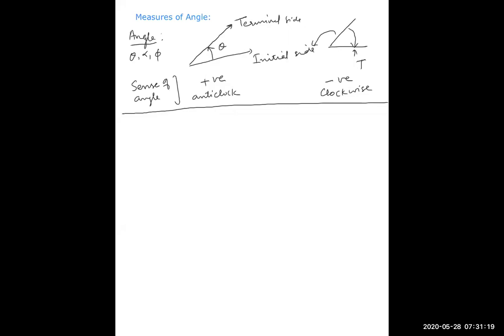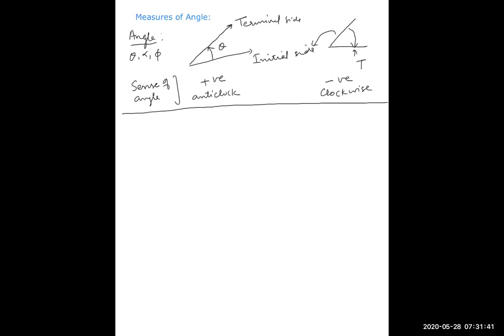Similarly, for measures of angles, we have different ways of measuring them. Three different systems are there. They have their own applications and purposes. There are different reasons why some got popular and some did not. Some are more practical.